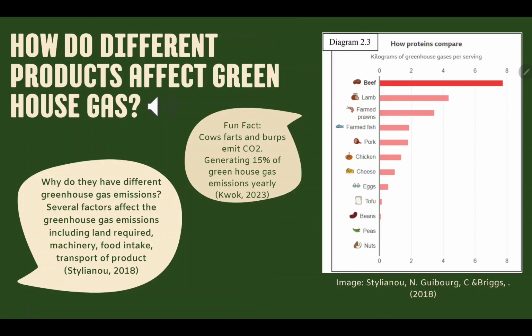Different products do have different effects on greenhouse gases. As we can see, beef is the key leader in diagram 2.3 for being a greenhouse gas emitter. This can be due to several different factors, including the land required, machinery, food intake, and the amount of transport required for the food processes. A fun fact for you is that cows' burps and farts do actually emit CO2, which a lot of us know. However, what is overlooked is that this generates 15% of global greenhouse gas emissions yearly.